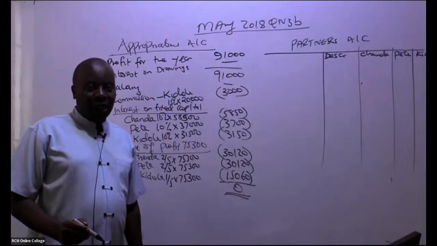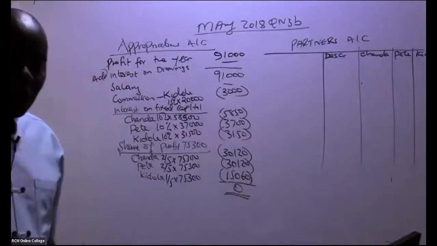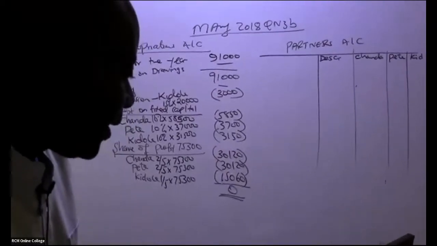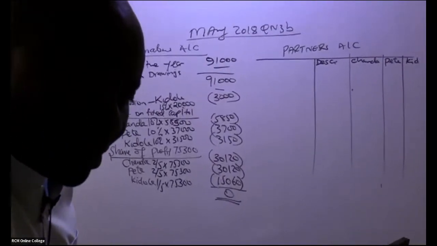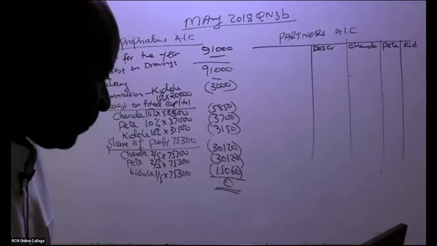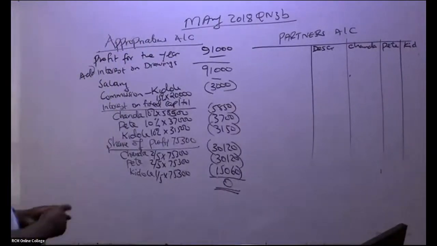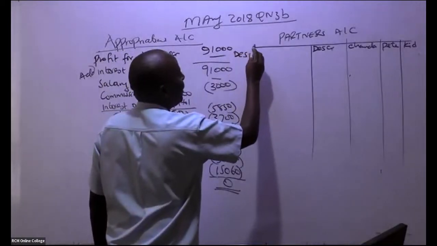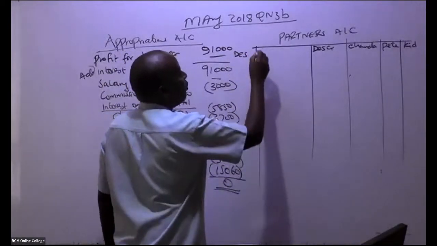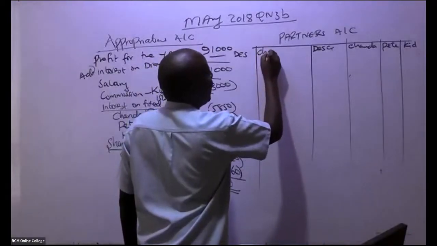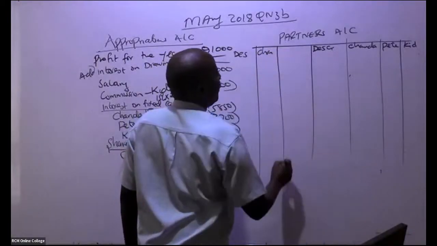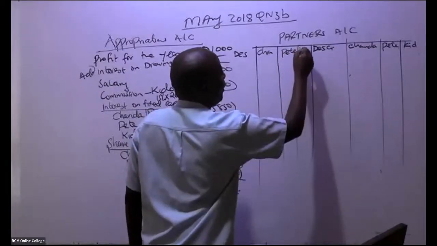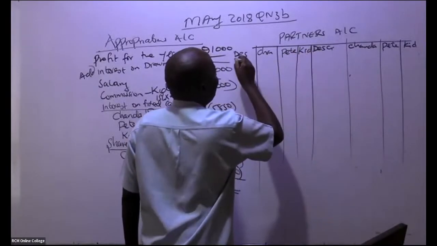I'll be able to change the camera a little bit just to capture the other side. Yeah, that's very good. And then of course we have here this other side as well. Just for lack of space, I'll write a description. Then we have our partners here. We have Chanda. We have in this case here Pete. We have in this case here Kidole, like that.